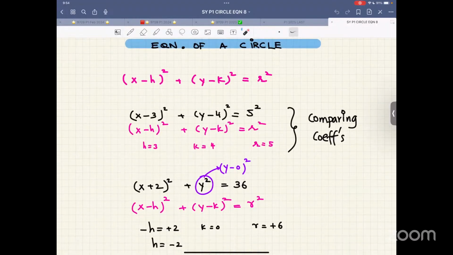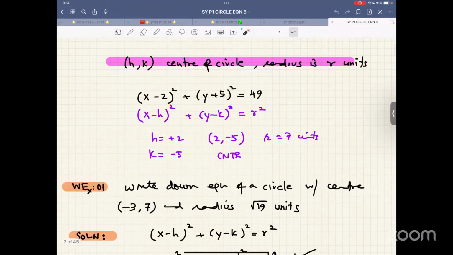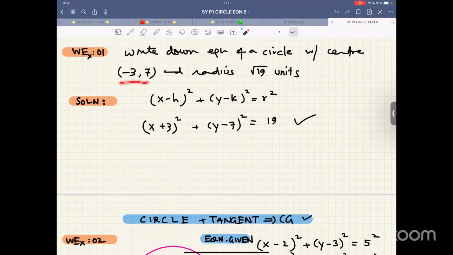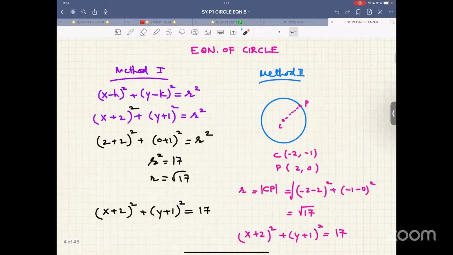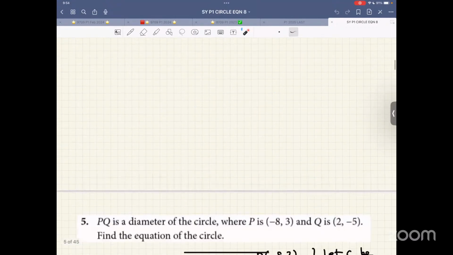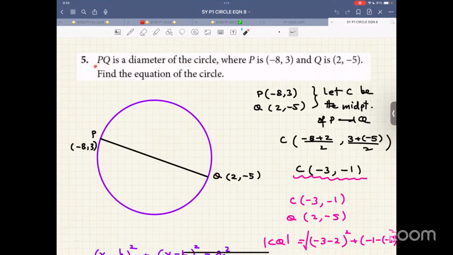Equation of a circle. This is the standard form. They can give us the center. They can give us the radius. We write down the equation. Circle and tangent. So radius is perpendicular to tangent at the point of contact. That is the property that we use. Sometimes we use this knowledge that PQ is the diameter of a circle. P is this, Q is this. Find the center, find the midpoint. The midpoint is the center of the circle. And from the midpoint to one of the points on the circumference, that's the radius.